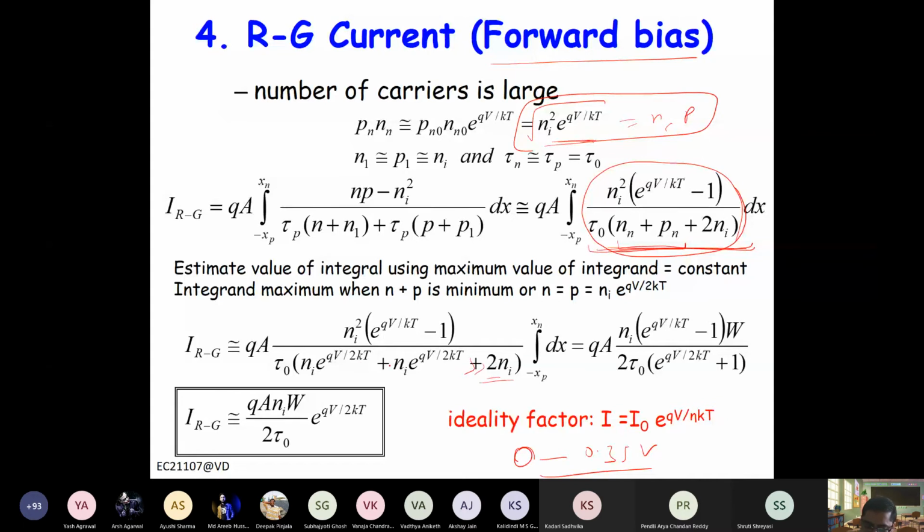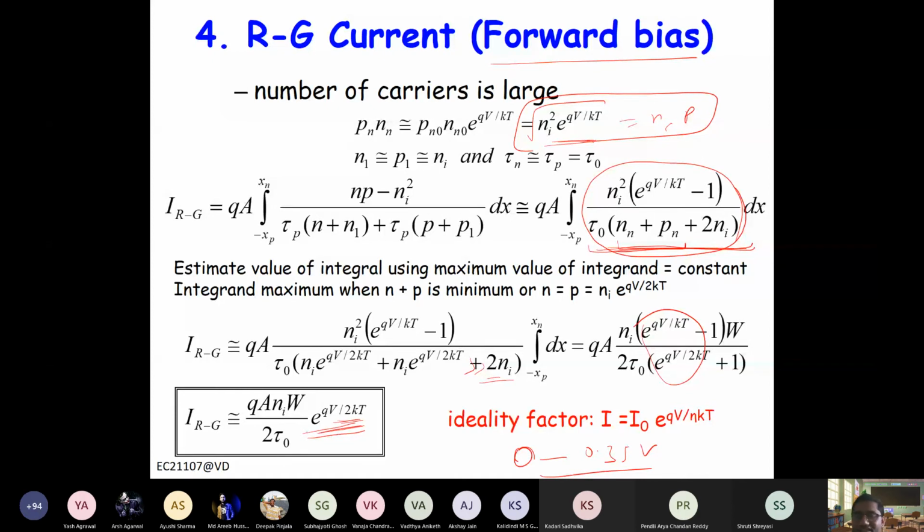So overall the ratio will be exponential qV by 2kT. So this is what you will get. That's why at lower voltages in forward bias, your current increases with a slope of q by 2kT instead of q by kT.